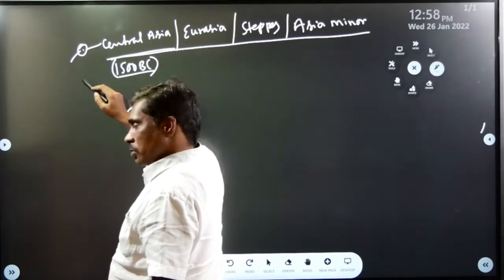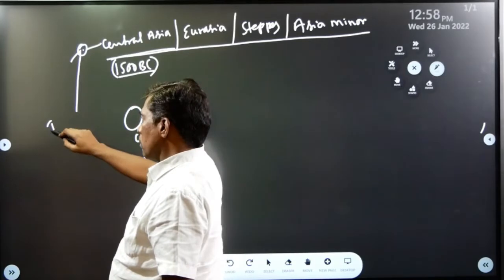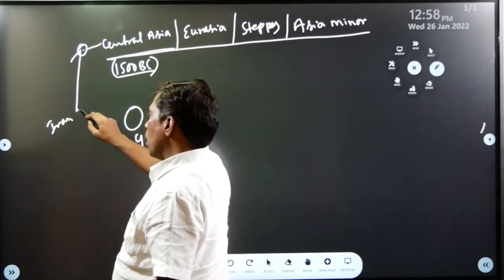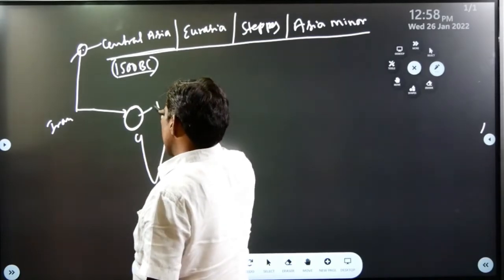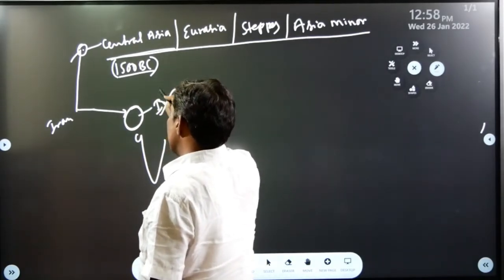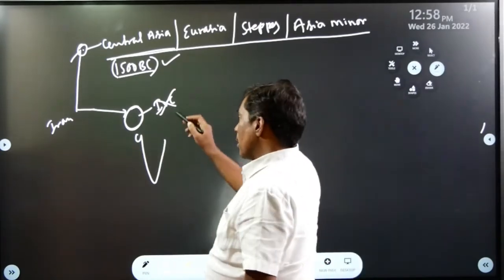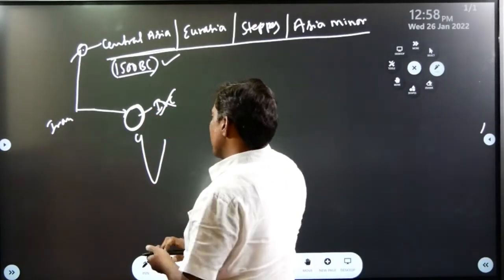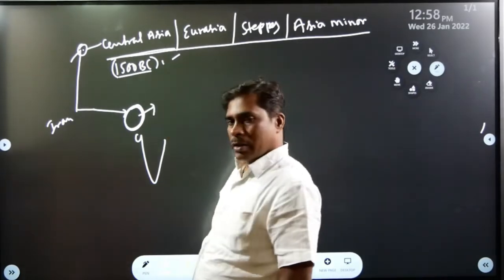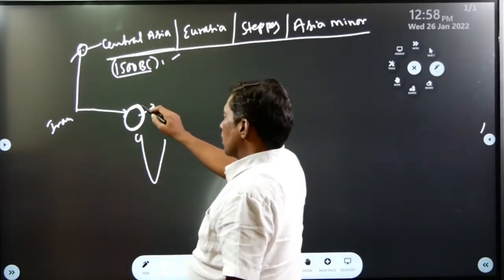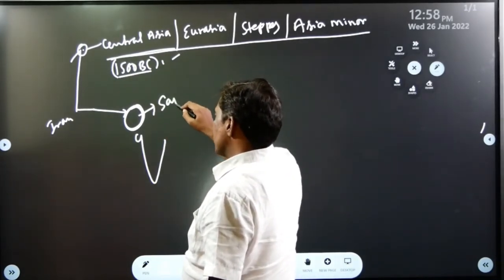According to Max Muller, first they migrated to Iran, later through Iraq and Afghanistan they migrated to India, and they destroyed Indus Valley civilization in 1500 BC, and they settled in the northwestern part of India. Rigveda called this northwestern part of India the Sapta Sindhu region.